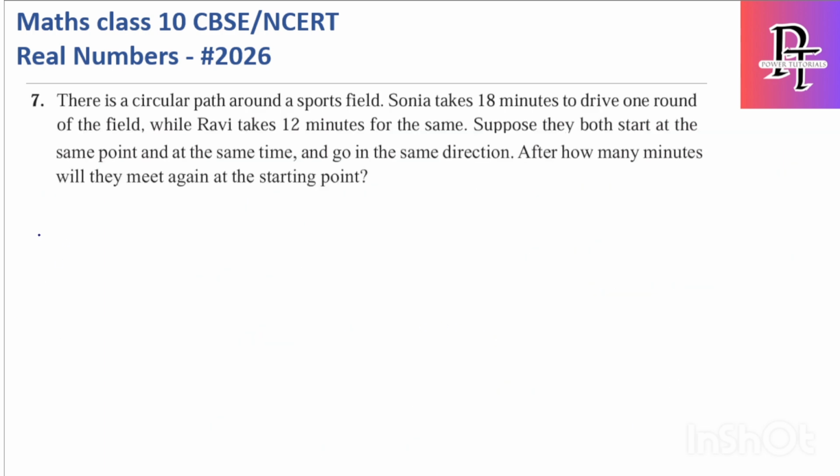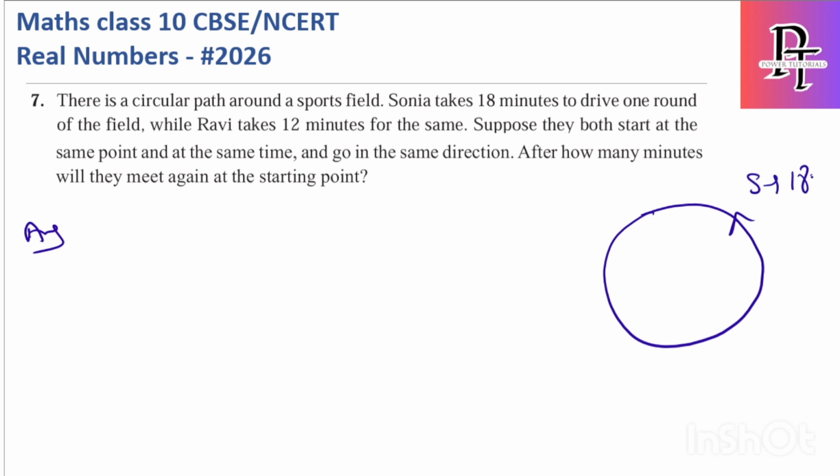Okay, what about the 7th one? This is a case study type of question. There is a circular path around a sports field. Sonia takes 18 minutes to drive one round of the field. So for one round, Sonia takes 18 minutes.